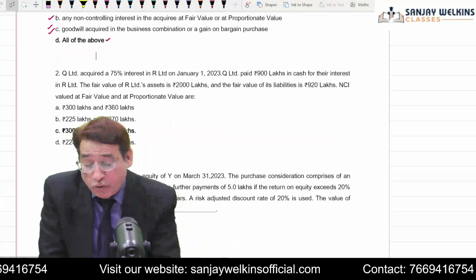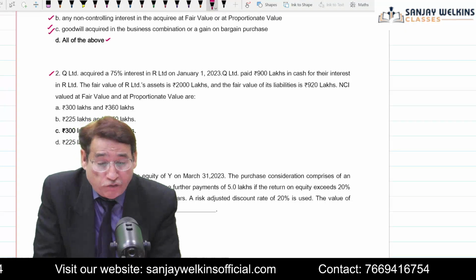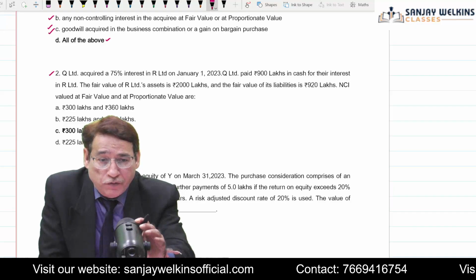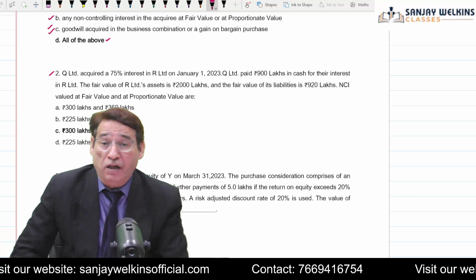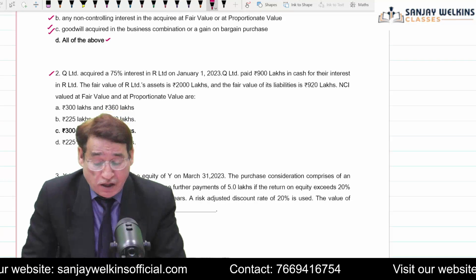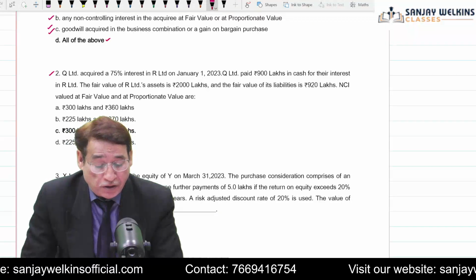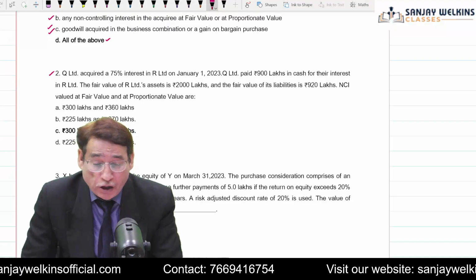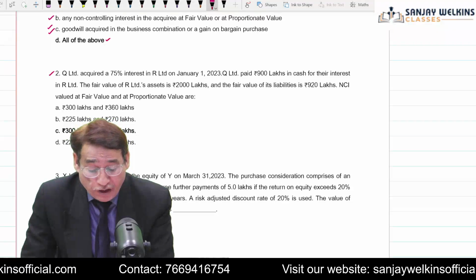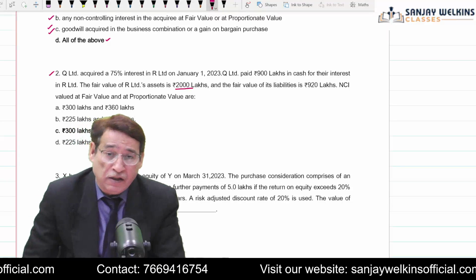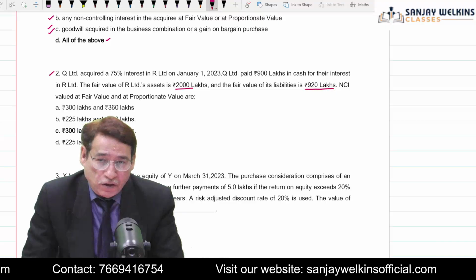And further, in question number 2, it is given that Q Limited acquired a 75% interest in R Limited on 1st of January 2023. Further, it is mentioned that Q Limited paid 900 lakhs in cash for their interest in R Limited. The fair value of R Limited's assets given to you is 2000 lakhs and the fair value of the liabilities is 920. Now what is the demand of the question?